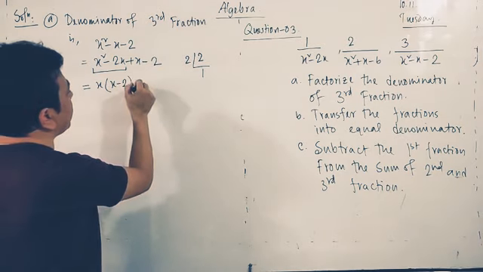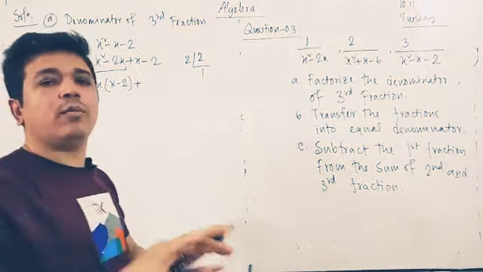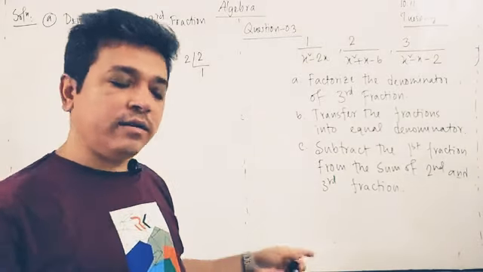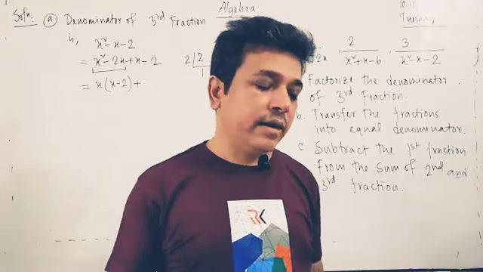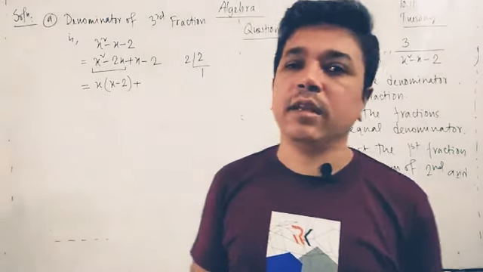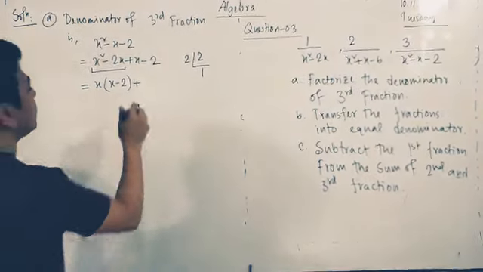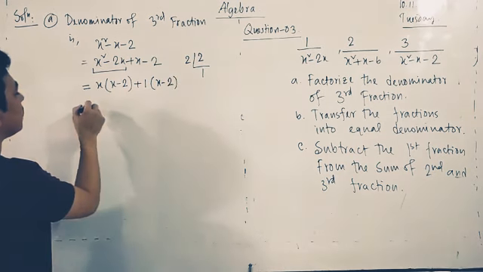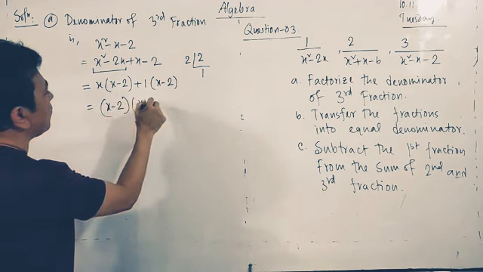Okay. And here, look at that, there is no common. So when we get no common between two terms, we can easily take 1 as common. 1 exists in every single number, not in 0, but every single number, every single variable. Okay, you know that. So we are taking 1 here. So look at that, x minus 2, so we can take x minus 2 and x plus 1.